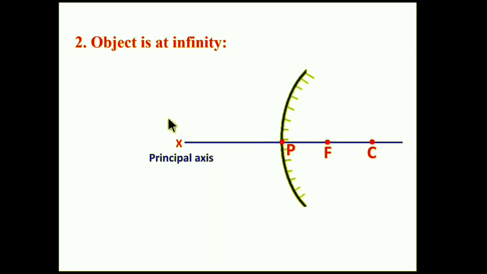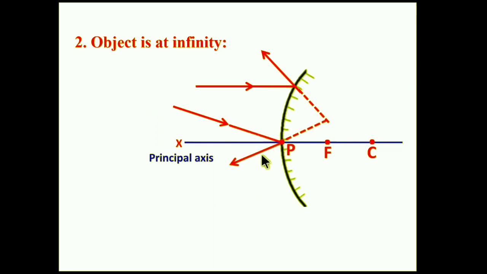Two rays are coming from its top point. The first ray comes parallel to the principal axis, so it reflects as if coming from the focus. The second ray is incident at the pole P and reflects with the same angle; the incident angle and the reflected angle are equal.